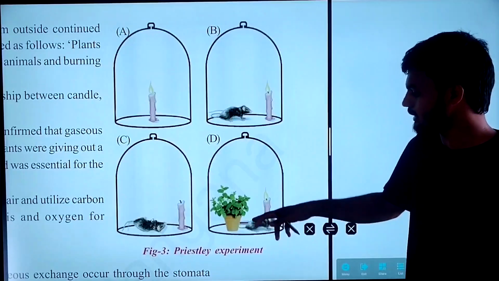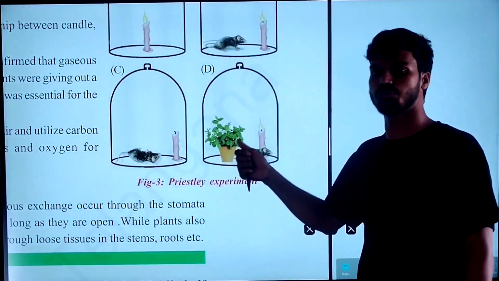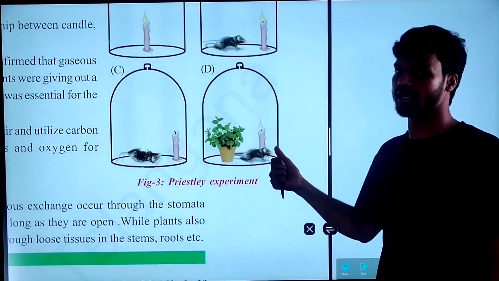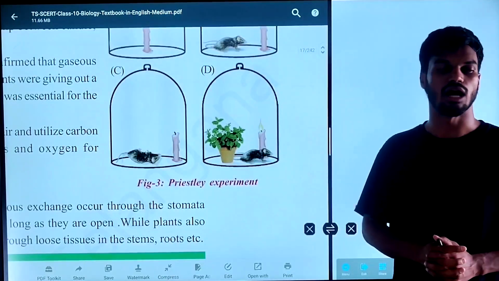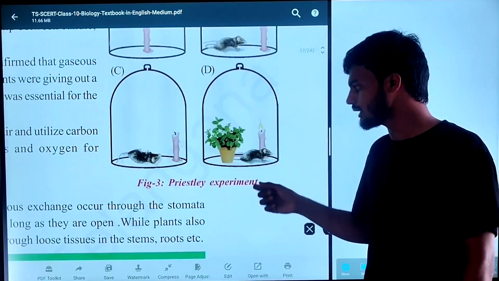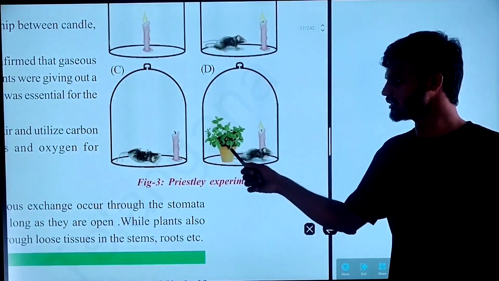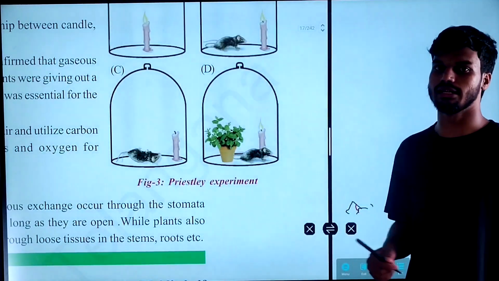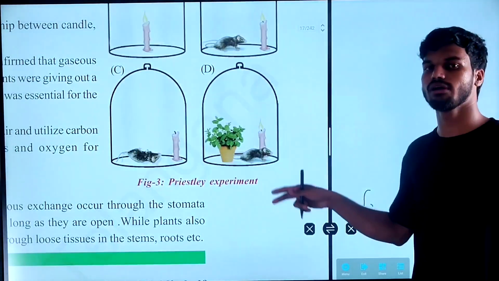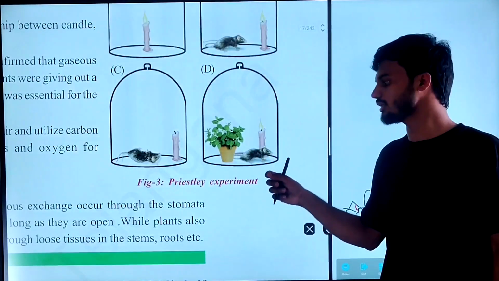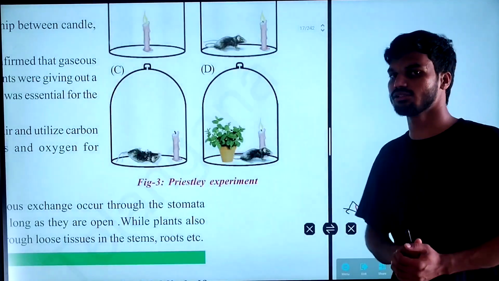In the third step, he took three materials: a potted mint plant, a mouse, and a candle. He kept these three in a Bell jar and left it for some time. After some time, you can see that the candle keeps glowing continuously. The mouse is able to live without suffocating, and the plant is also able to live.